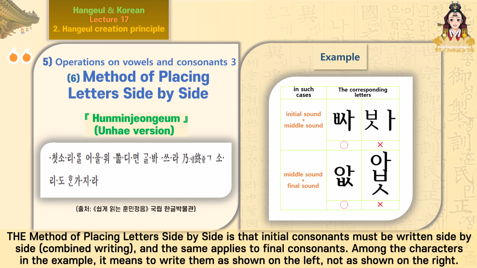The method of placing letters side by side is that initial consonants must be written side by side, combined writing, and the same applies to final consonants. Among the characters in the example, it means to write them as shown on the left, not as shown on the right.